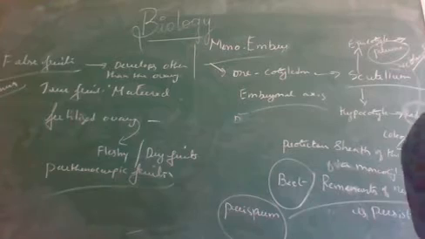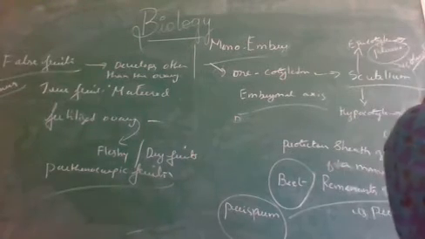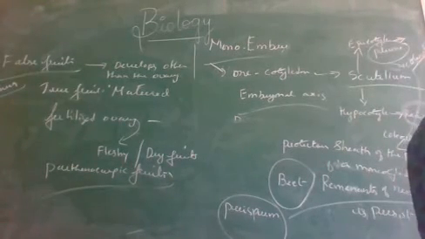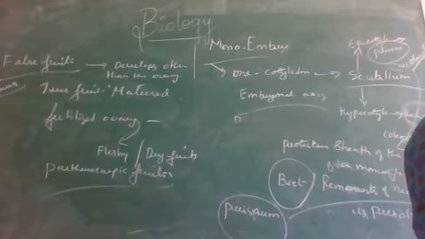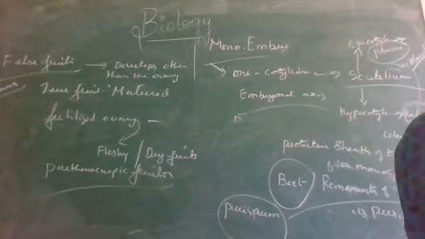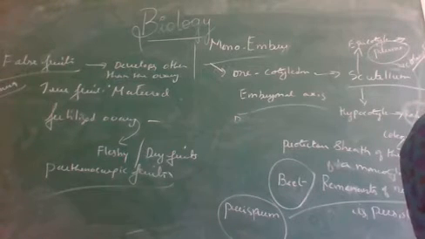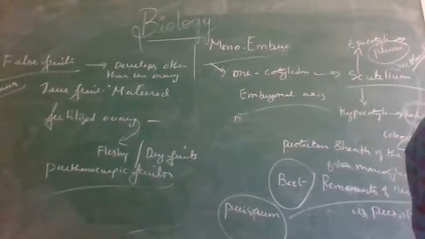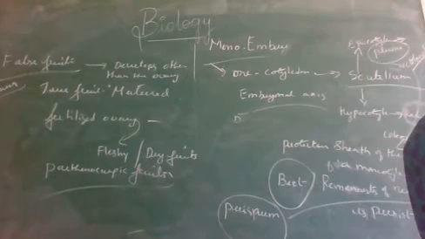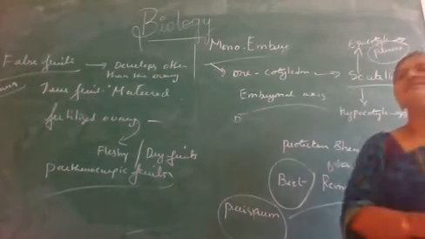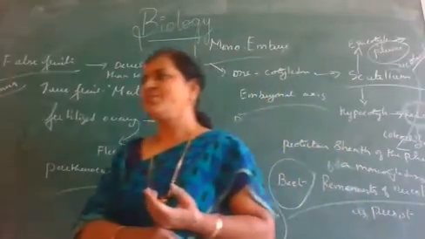So here, true fruits, false fruits, and parthenocarpic fruits. True fruits always develop from fertilized ovaries. Parthenocarpic fruits develop from the ovary only, but induced by certain hormones.